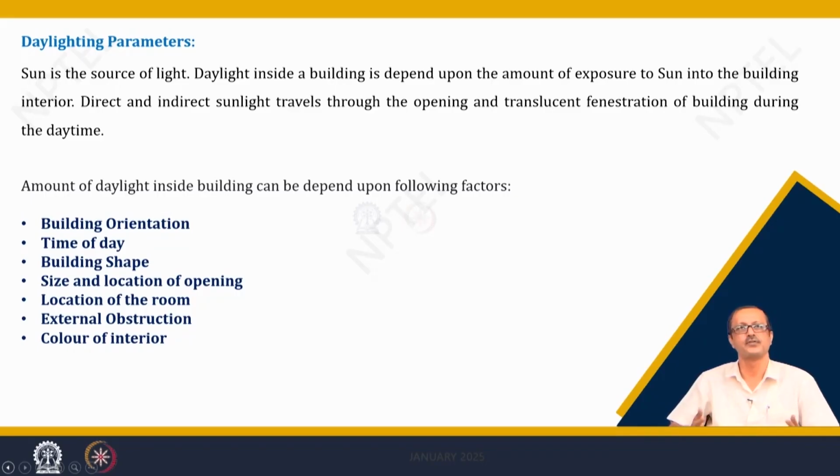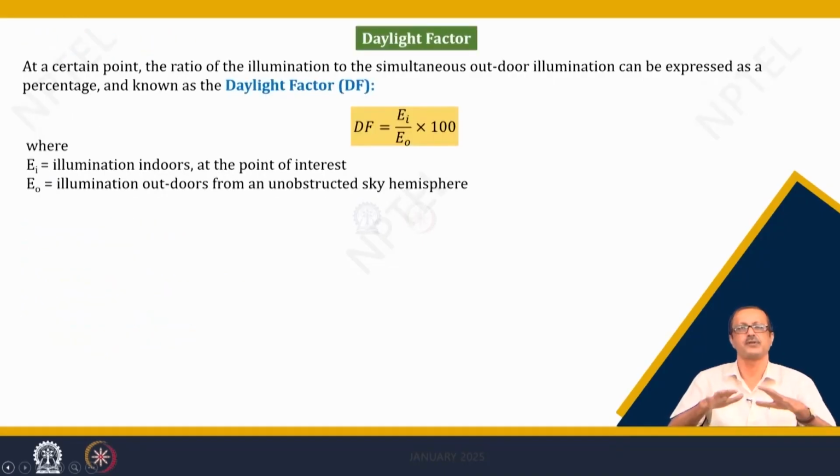That will of course give you a much greater penetration of daylight. The interior color and exterior obstructions are also going to help with daylight penetration, or maybe stabilize the daylight inside the building because of multiple reflections.